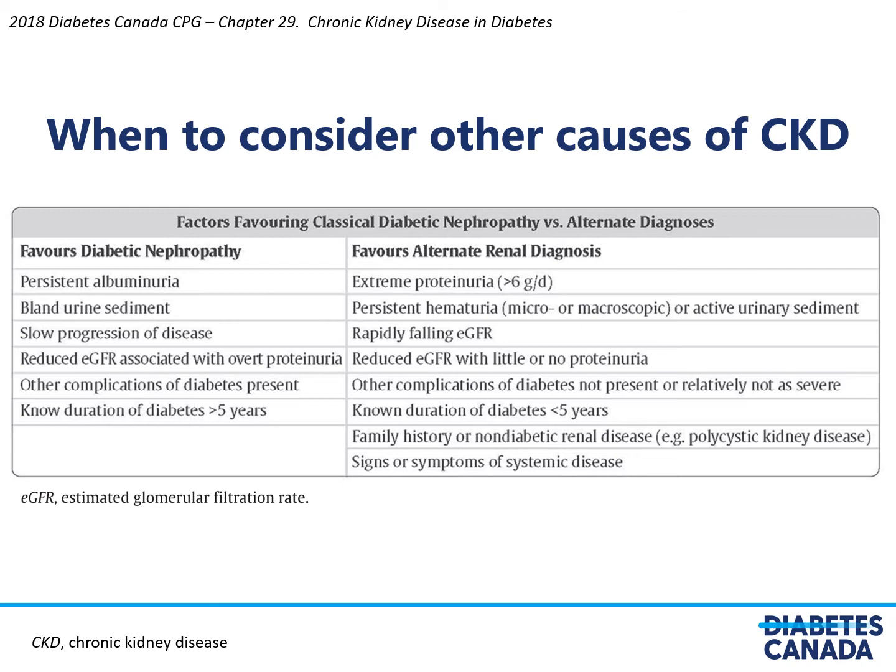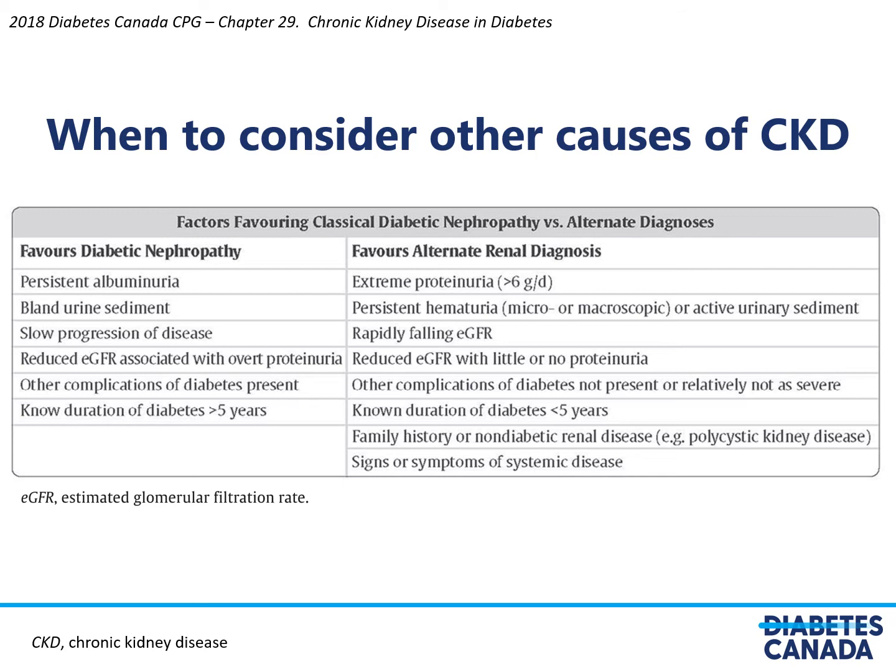Persistent hematuria, be it microscopic or macroscopic, or active urinary sediment, is also suspicious for another cause. Rapidly falling eGFR, reduced eGFR with little or no proteinuria should also make you think about other causes. Other complications of diabetes not being present or relatively not as severe should make you wonder if something else is contributing to the kidney disease.